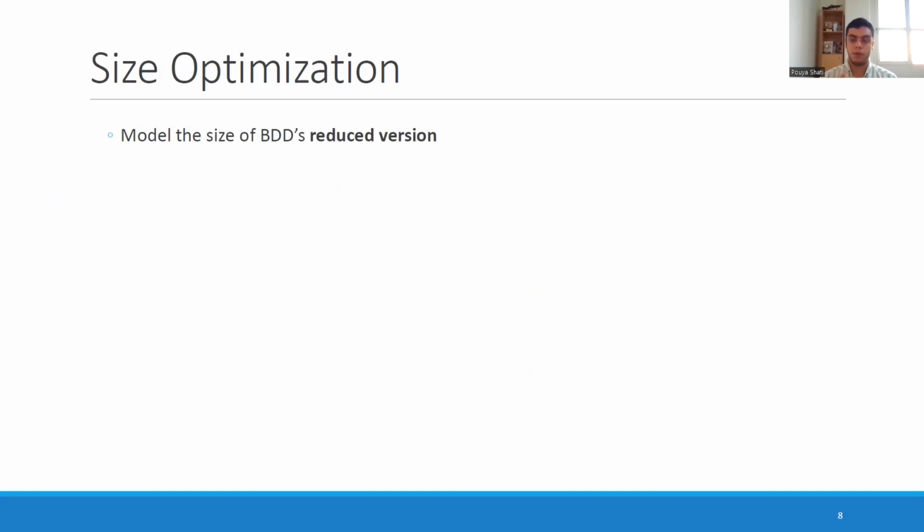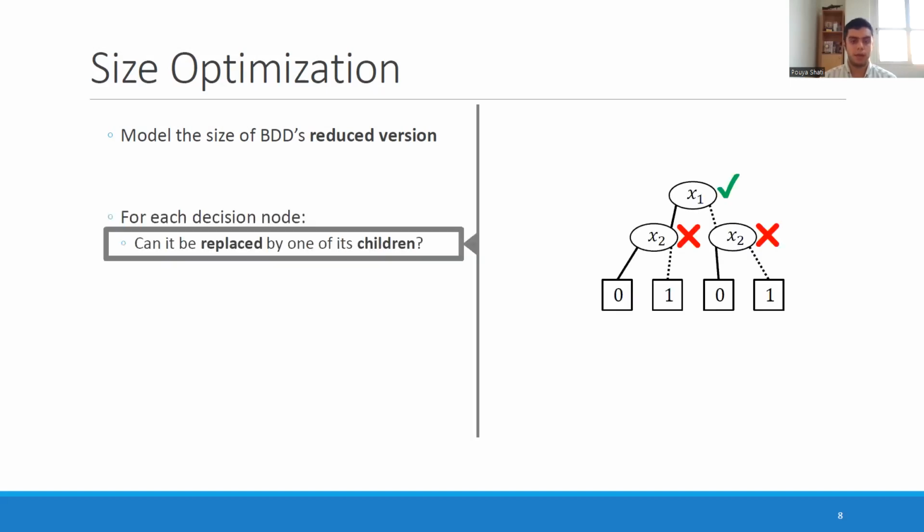So what we are modeling in our objective is the size of the BDD after it's reduced. But how can we do that? What it comes down to is basically asking two questions for each of the decision nodes. The first one is, can it be replaced by one of its children? Because if it can be replaced by one of its children, it means that it's redundant to have that node. We can just eliminate it.